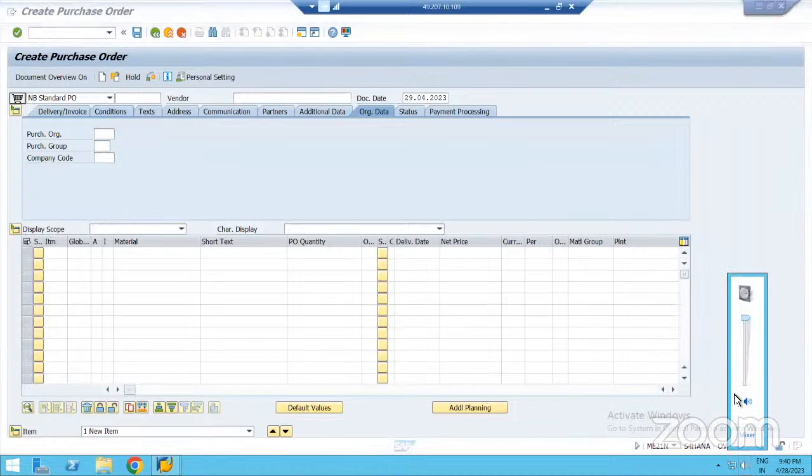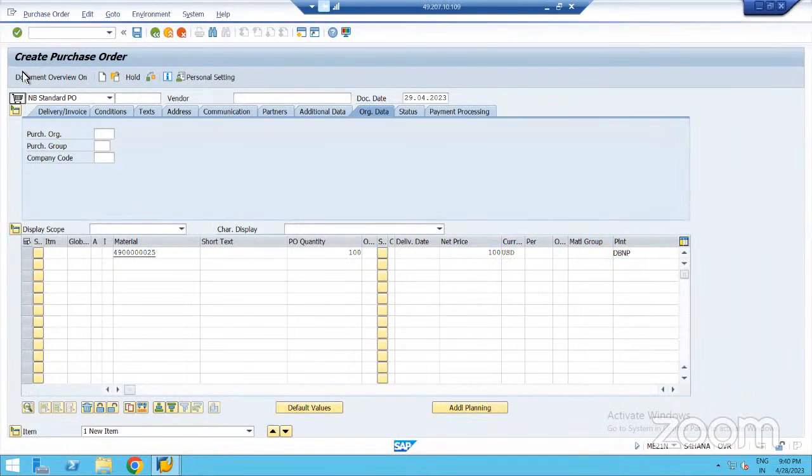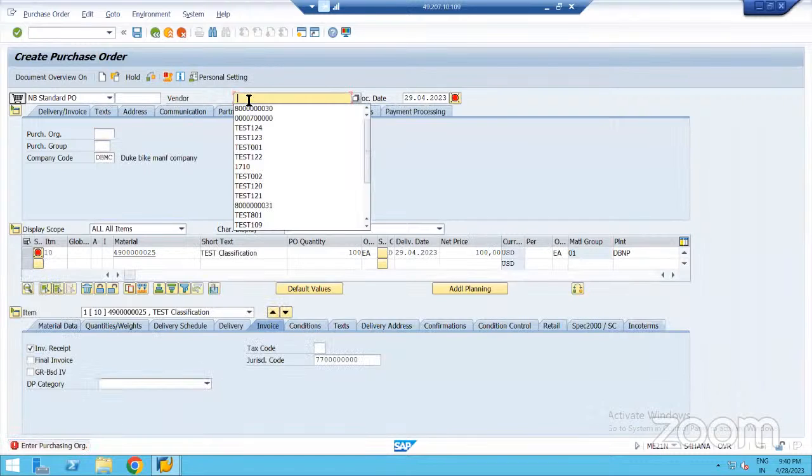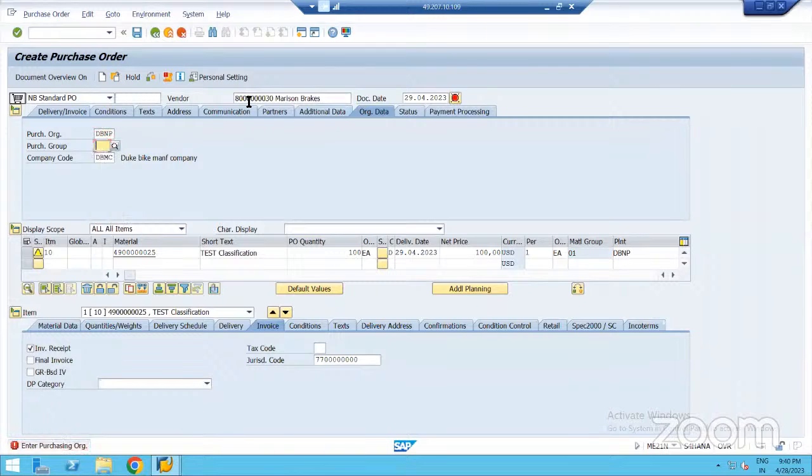So what material do you want to purchase? You'll put what material you want to purchase, how much quantity, at what price, for which plant, Chennai plant, Kolkata plant, or Mumbai plant, and with which vendor you are purchasing. Your purchase organization, purchasing group, and all this information you will maintain.